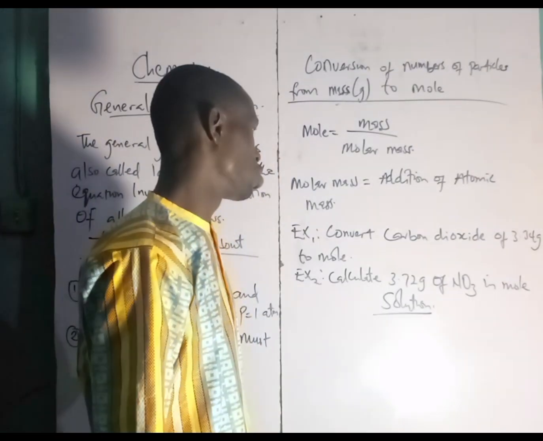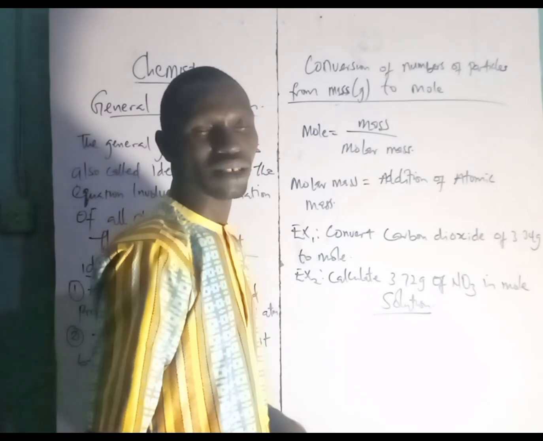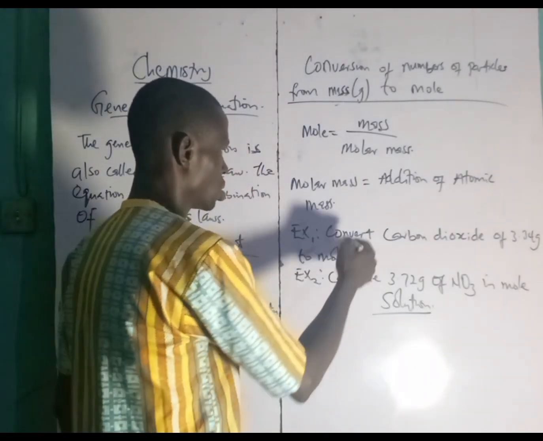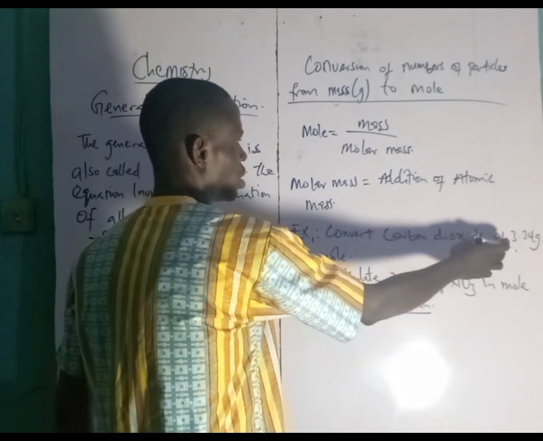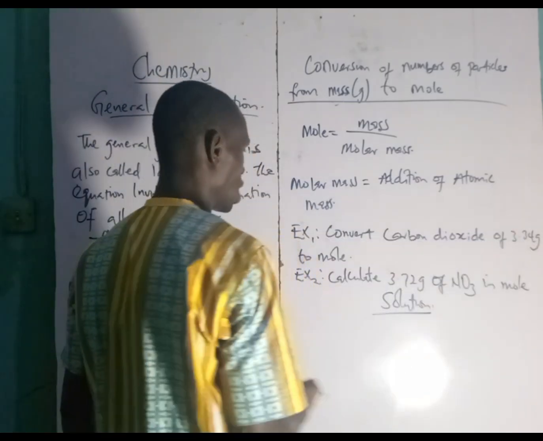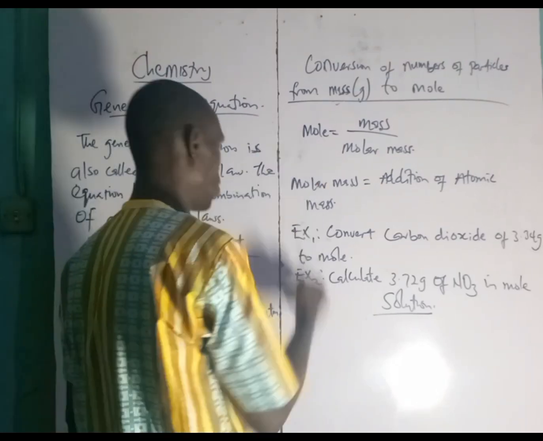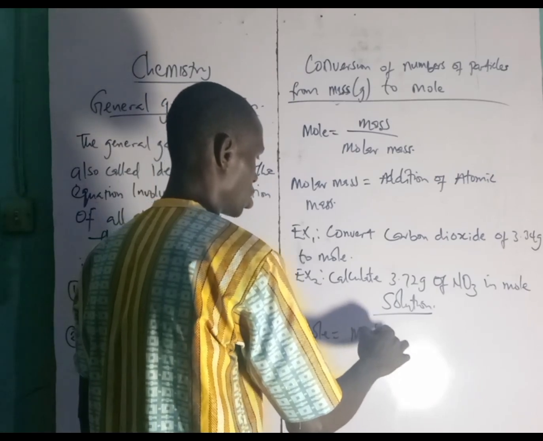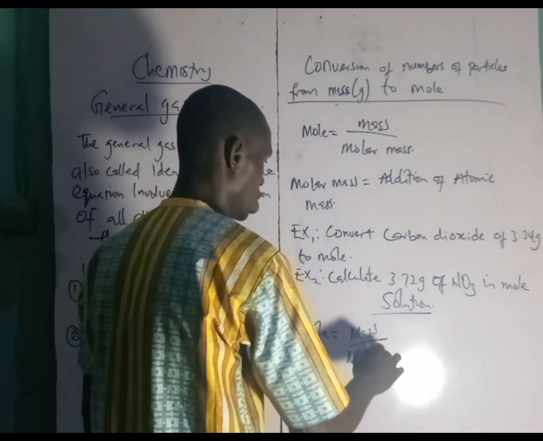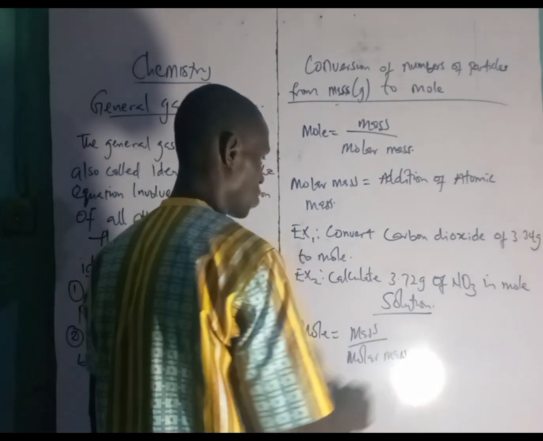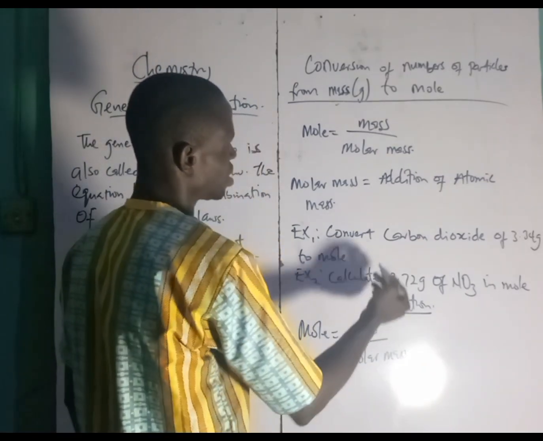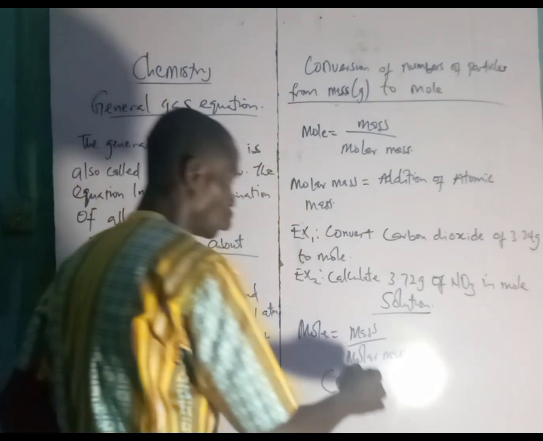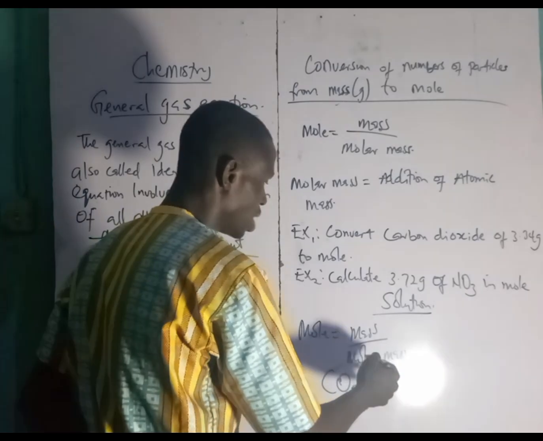Now we have 2 examples on the board. Let's quickly see how they are solved. Solution. Number 1, we are told to convert carbon dioxide of 3.34 kg to mole. Don't forget our formula: mole equals mass over molar mass. First, carbon dioxide is CO2. So, let's do the molar mass for CO2.